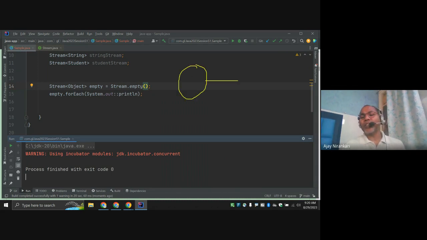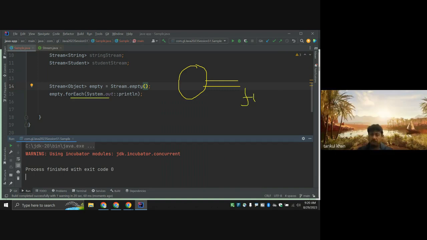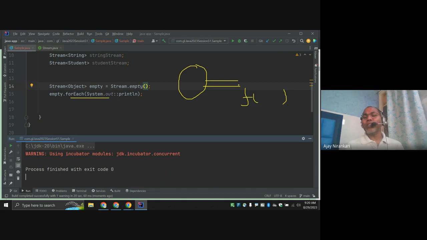We just created one stream. We call the forEach function, but there is no data, so we cannot print anything. But this is one way we can create a stream object. Now this is the stream object, because we can call the instance method forEach.